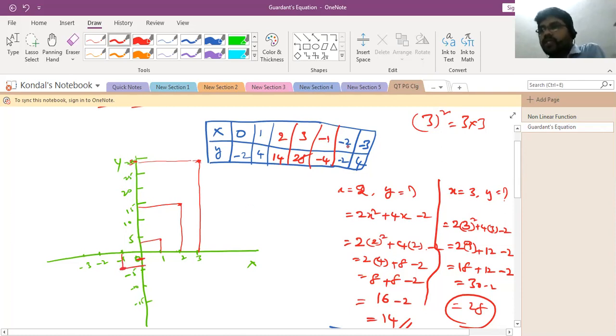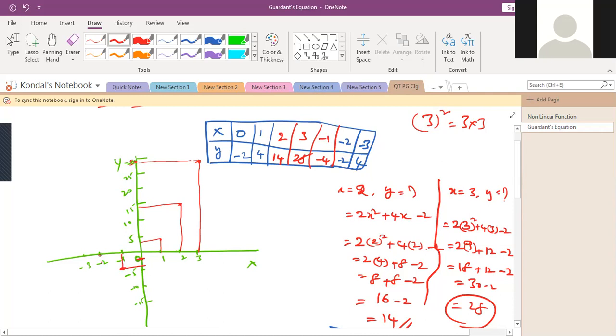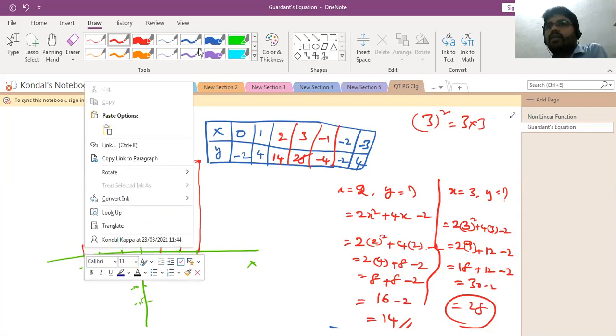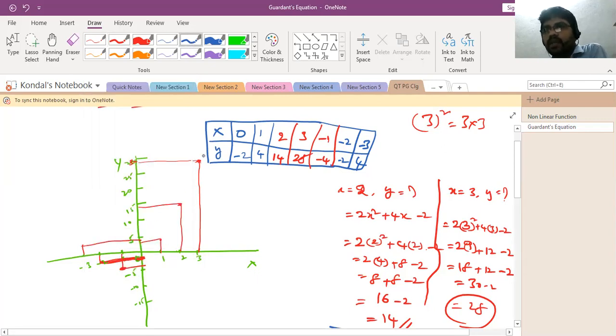Then x is equal to minus 2. How much is the y value? Minus 2. Okay. Then x is equal to minus 3. How much is the y value? Plus 4, right? So here you should get it. Here 3 is the plus value. Then you should add all the values. You should add all the points. See, here we got from here.